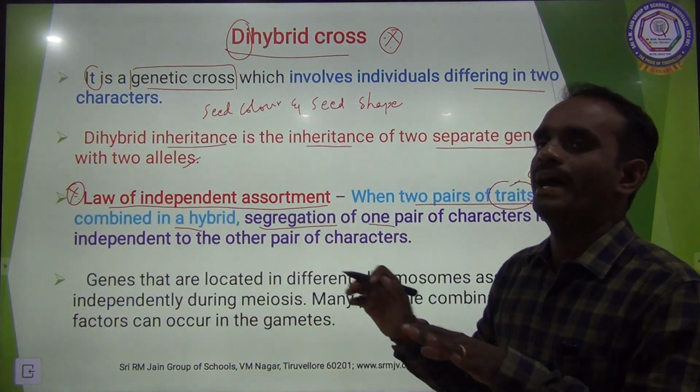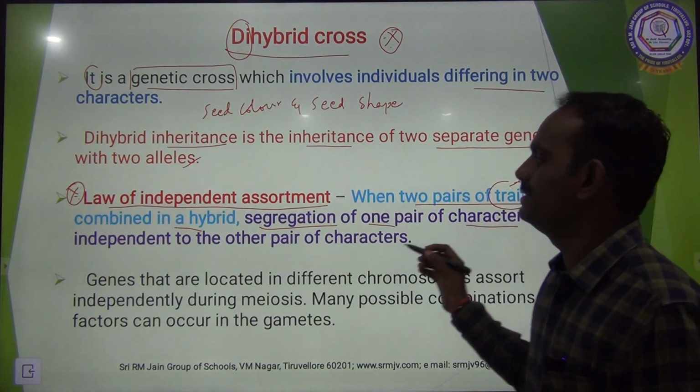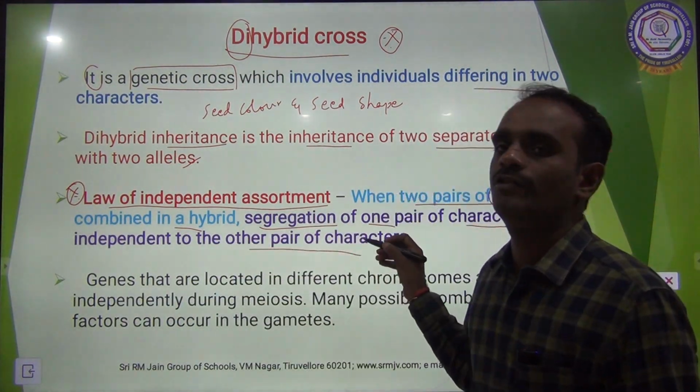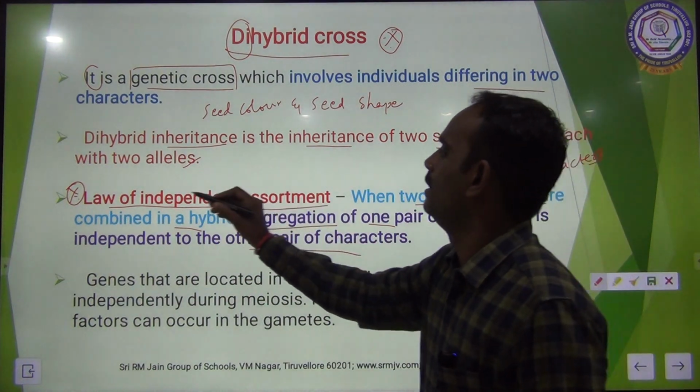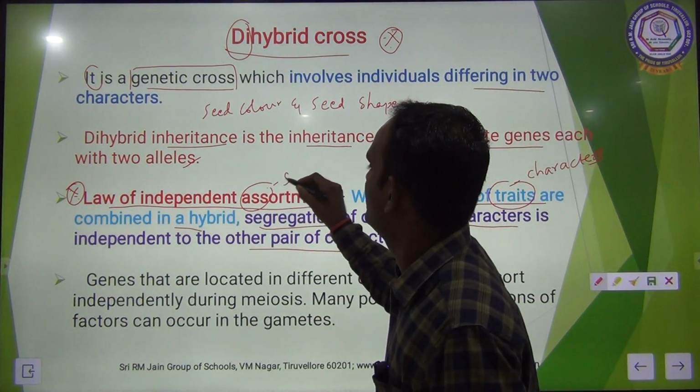Separation of one pair of characters is independent of the other pair of characters. That is called the law of independent assortment. Assortment is nothing but separation.